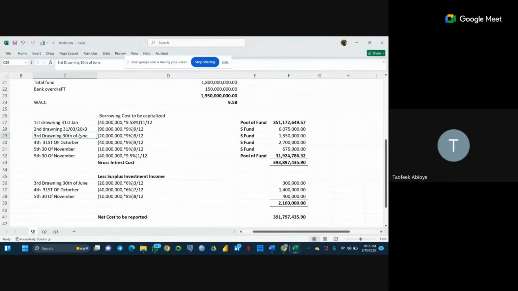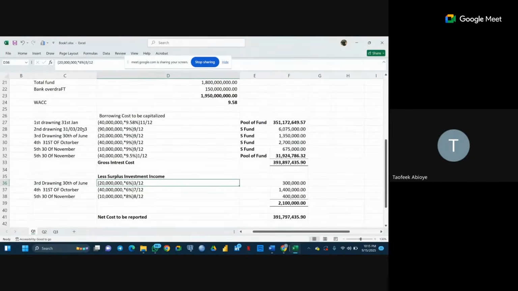Now, when we want to do our third drawing of 20 million, that 20 million has been kept in that short investment portfolio from this March till where we withdraw it. That is why we use 20 million multiplied by 6%. Now do the proportion. When did we withdraw it? The money is made available to us in March. We kept it in that short-term investment in April.